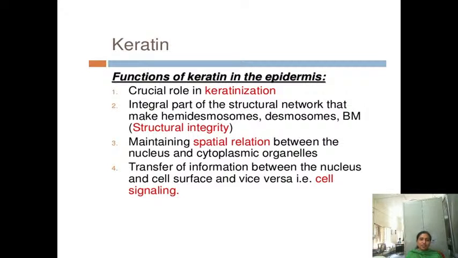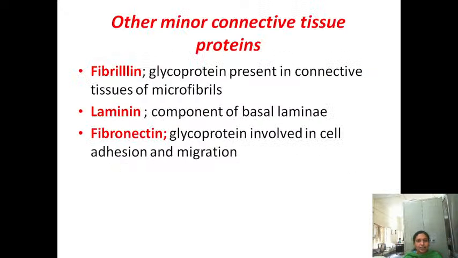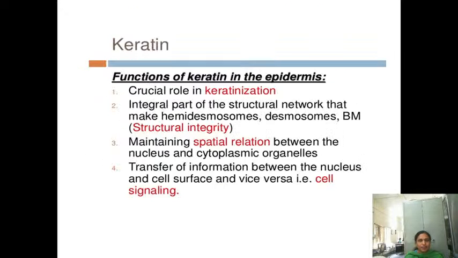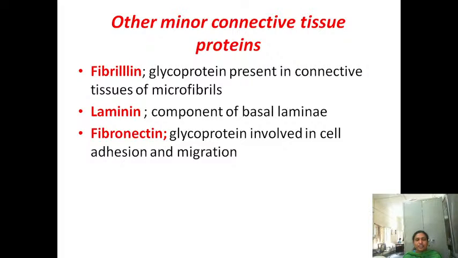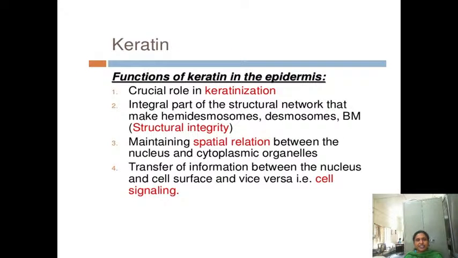Okay, these are the main functions of the keratin. Then see here, these are the other minor connective tissue proteins: fibrillin, laminin and fibronectin. You just concentrate on the keratin, its functions, collagen and its function, keratins and its functions.